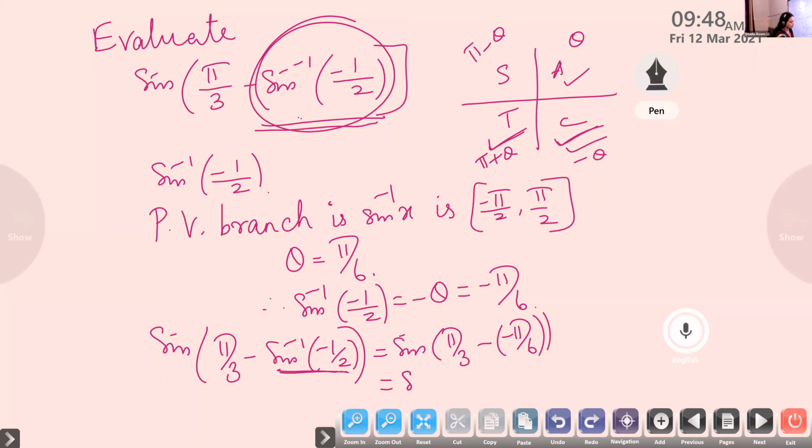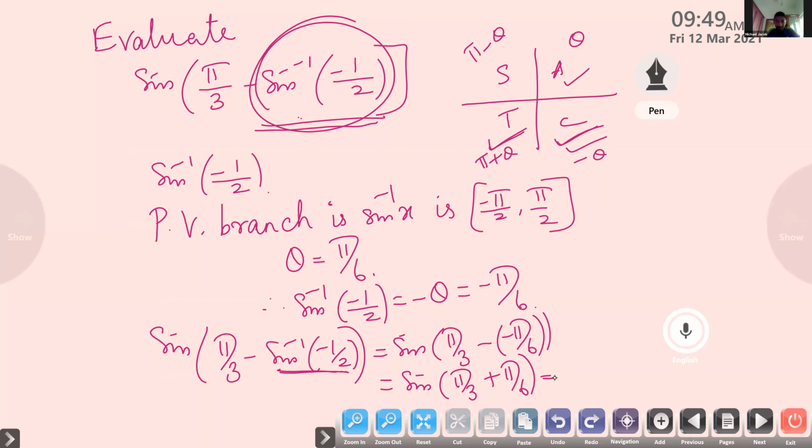So it is the same as sine of pi by 3 minus of minus pi by 6, which is sine of pi by 3 plus pi by 6. What is pi by 3 plus pi by 6? Pi by 2.